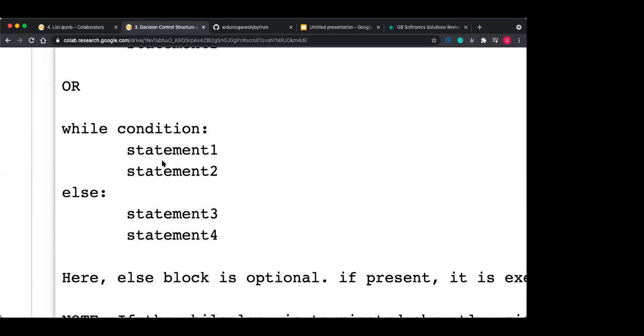The break statement takes your loop control out of the loop, but it is an abnormal termination. In case of abnormal termination, else does not get executed. This is the thing that has to be remembered. Getting this?